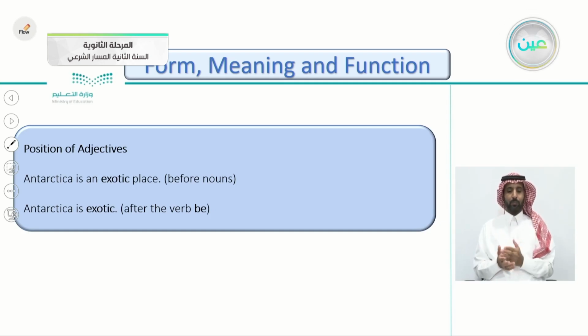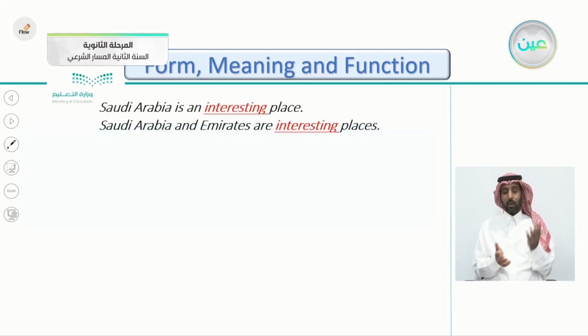Another example here, Antarctica is exotic. Here it comes after the verb be. You see the verb is, and then the adjective exotic. So we have two positions for the adjective. The first one is before the noun, place here. The second one is after the verb to be. So this is the position of the adjectives.